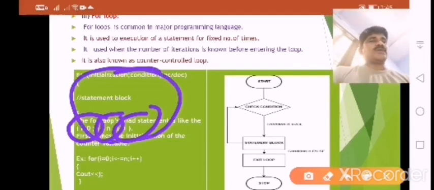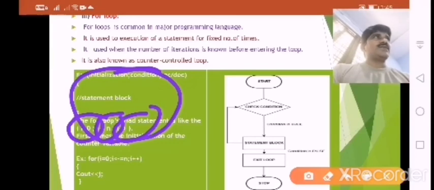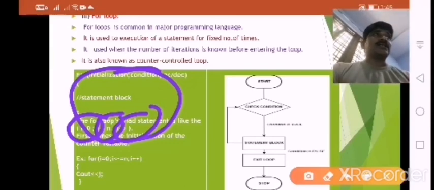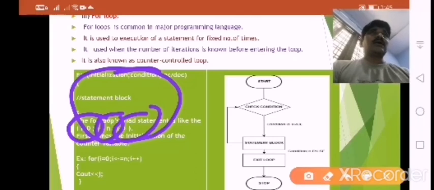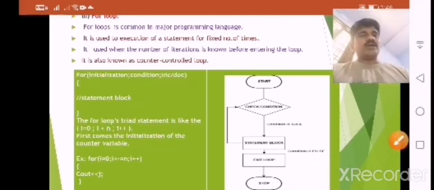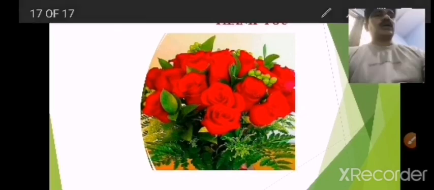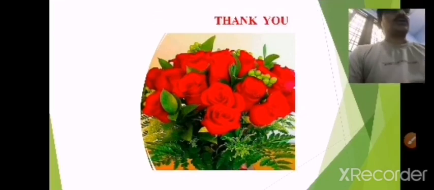Here we have to observe the for loop. It is completely different from while and do while. Why? Because in a while loop we cannot initialize a value at the initial time, and in do while we also cannot initialize a value to a variable, whereas in a for loop we must initialize a value to a variable, that is, i equal to 0 or 1.